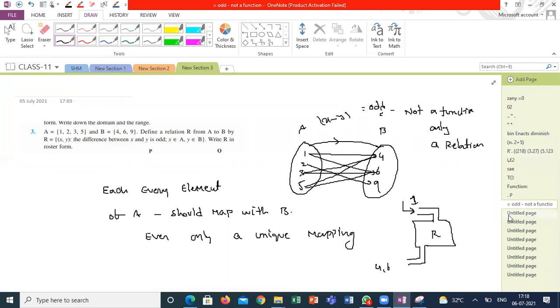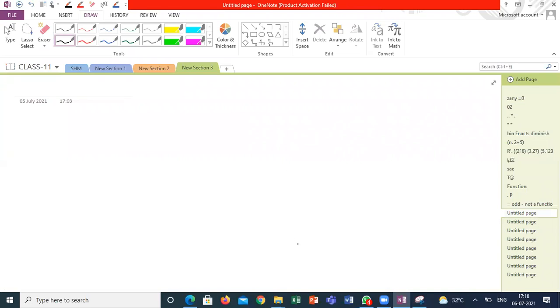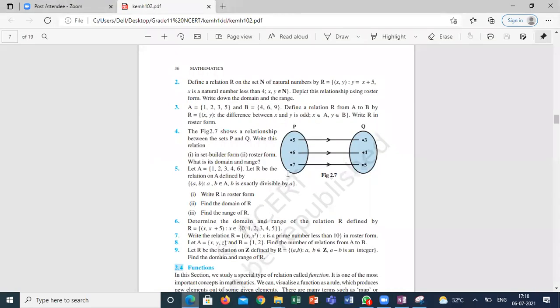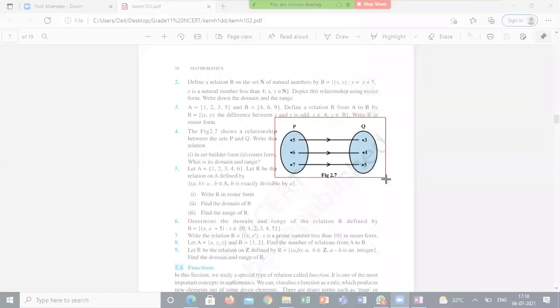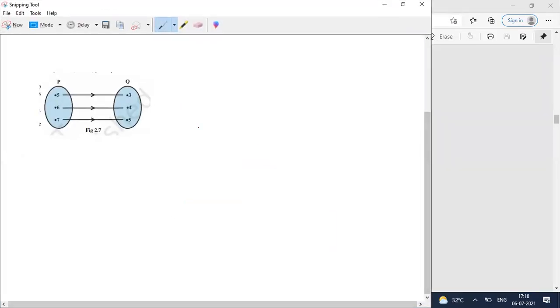I'm taking one more example from our previous exercise. Let me know whether it is called a function or not. This roster diagram will explain whether R is a function or a relation. Guys, please, based on your answer I can understand. Sir, yes, sir, it is a function. Yes. Why is it a function, guys? This is a relation, but a function as well.